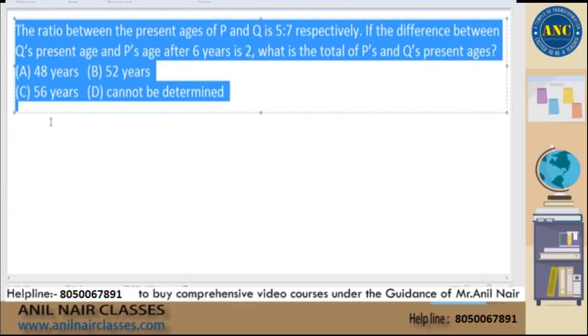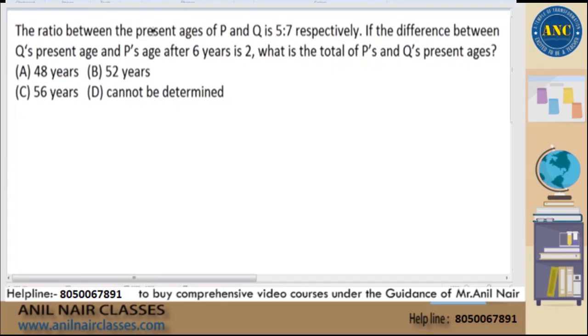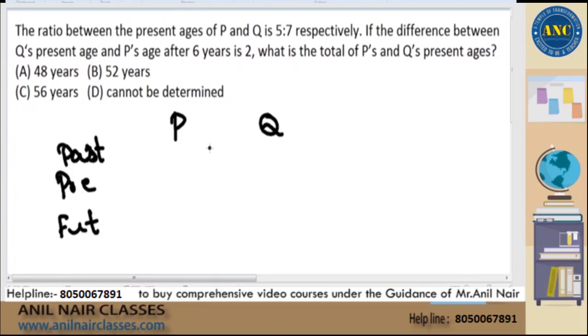Now second one. See here, sir. The second statement says the ratio between the ages of P and Q is 5:7. So we understood that there are two people P and Q. Present situation, past situation and future situation. Right? Present, past and future. The first statement says the ages ratio is 5:7. I told you yesterday in ratios class that if I multiply one term in the ratio by some constant, the other term should also be multiplied by the same constant. So I will call it 5x and 7x.